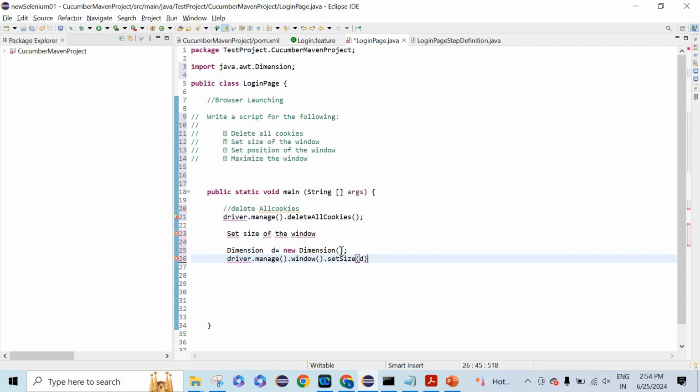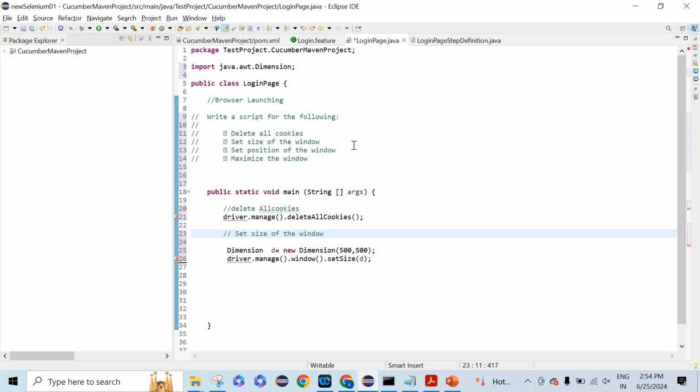And here you can set the dimensions. Probably you can set 500, 500, and then you can use the same size here. So here you can set the size.